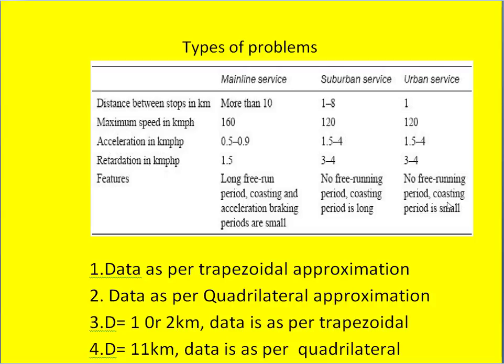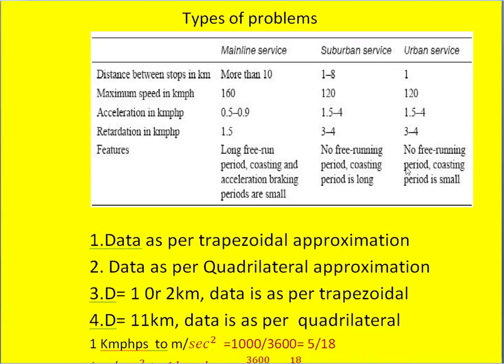And the types of problems that we can expect from this chapter: one type is where data is given as per trapezoidal approximation, meaning straight, so there is no mixing with other systems. Similarly, data is given as per quadrilateral approximation and you will be asked some of the parameters.